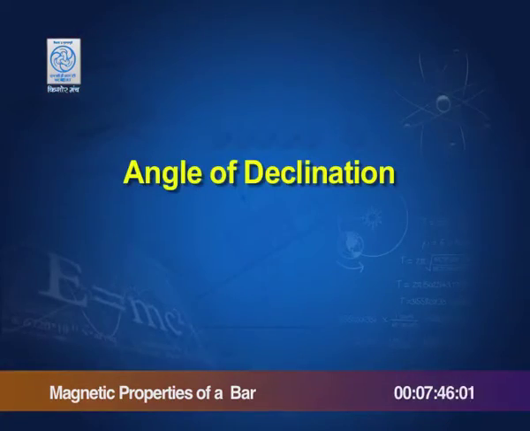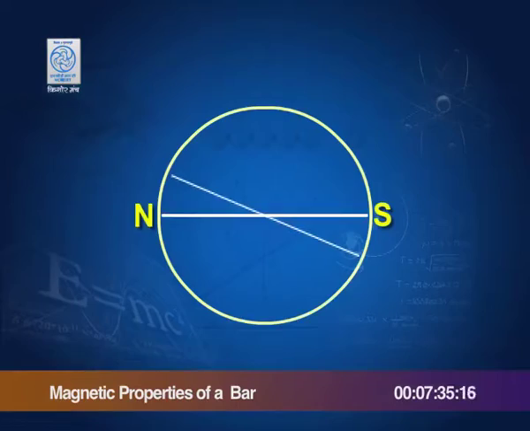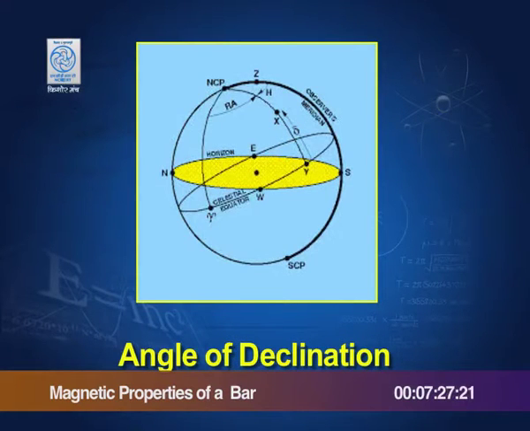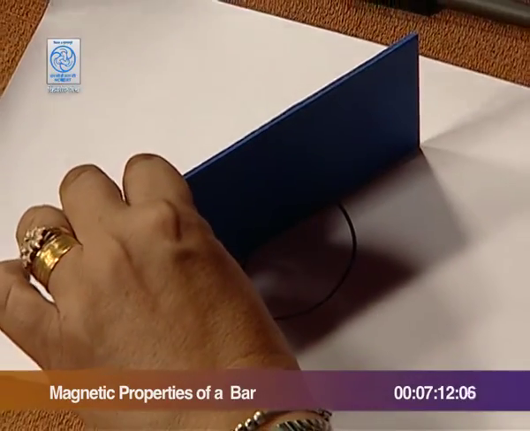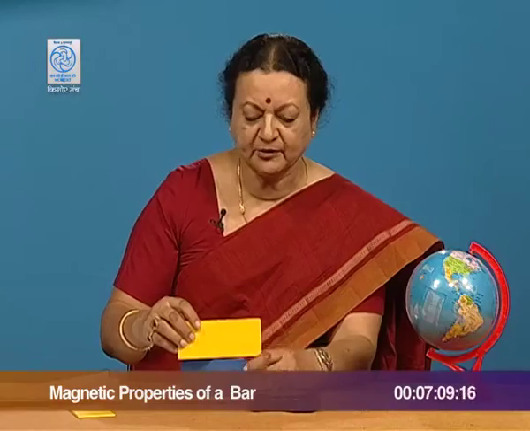Now, talking about the angle of declination, first let us see how we can show it. Supposing I take a section and mark the slice from the center of the globe, and I have a north and a south here, which is my geographic axis, and supposing I also mark on it my magnetic axis, and I talk about the plane containing the two. So, it will be something like this.